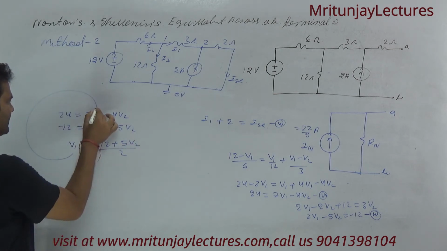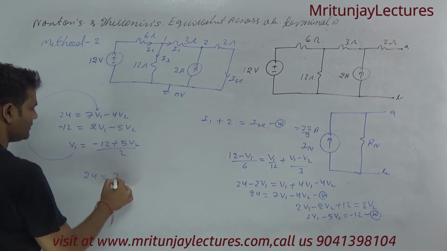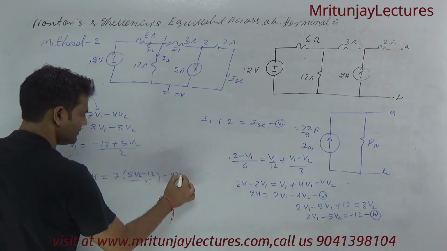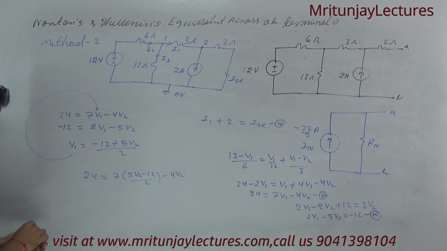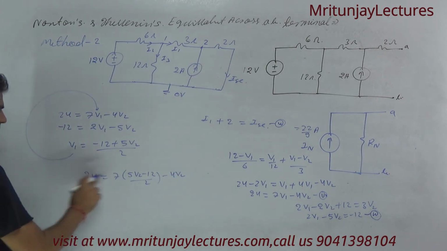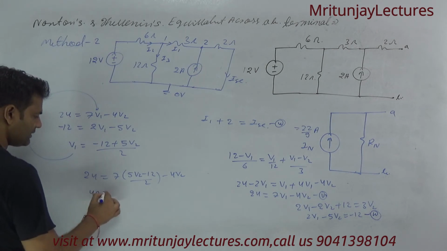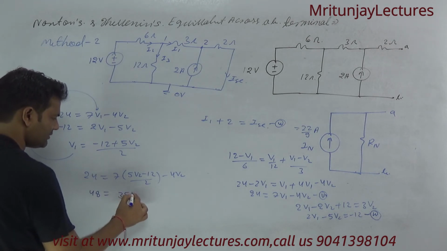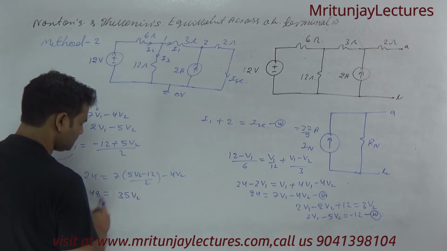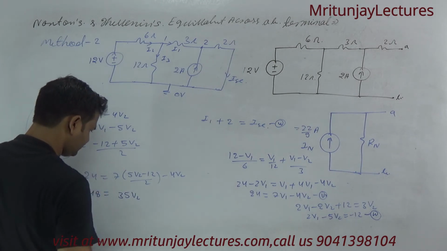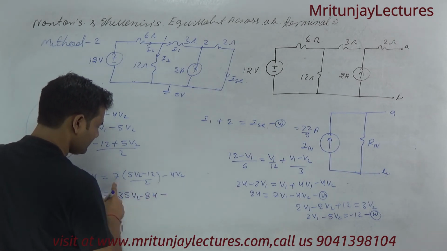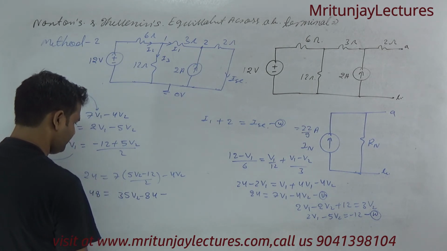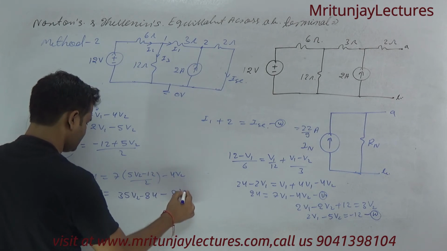If this value is put here, then 24 equals 7 times (5V2 minus 12) divided by 2, minus 4V2. Now if we multiply by 2 on both sides, that is 48 equal to 35V2 minus 84 minus 8V2.